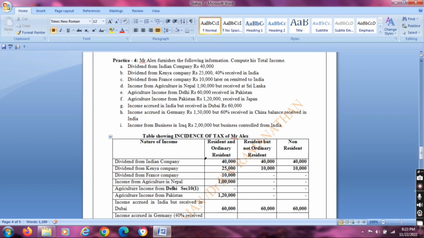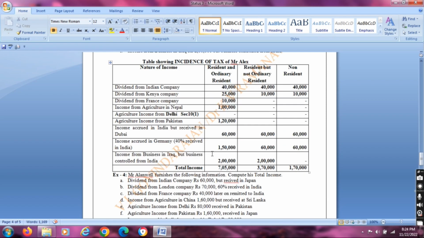Last one is income from business in Iraq, but business controlled from India. That was taxable only for the first two categories. So the total income may change. For resident and ordinary resident, the total income will be 7,05,000. You have to pay the tax in India accordingly.